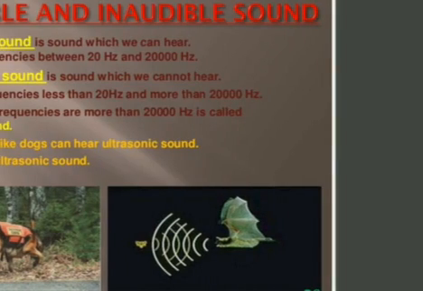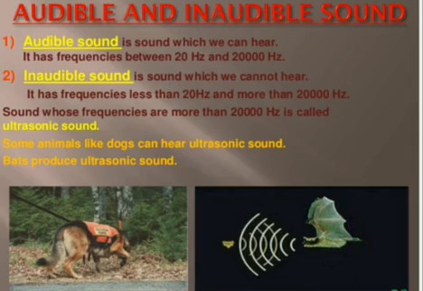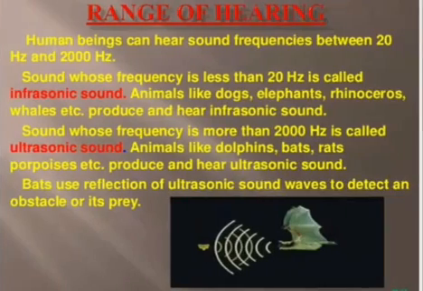Some animals like dogs can hear ultrasonic sound. Bats produce ultrasonic sound. That's why sometimes at night the dog will be barking and making different types of sounds, because it may have heard some other sounds. Due to that, it also sounds like a crying sound. Is it, children? We can hear that.